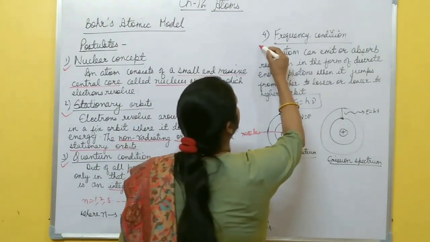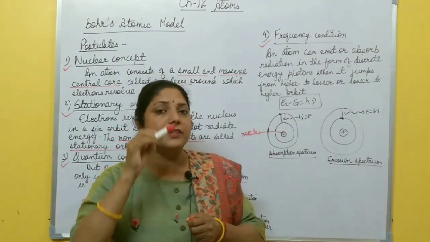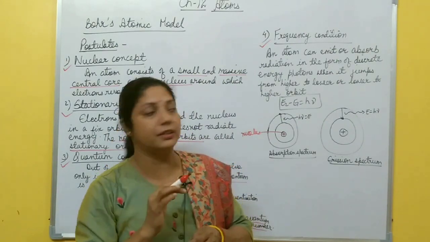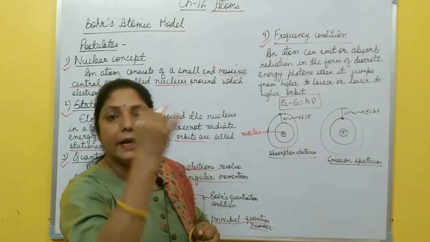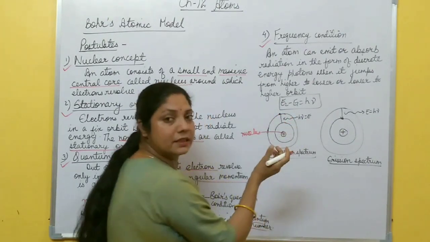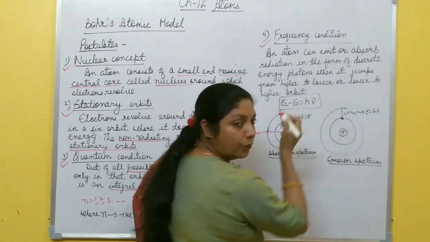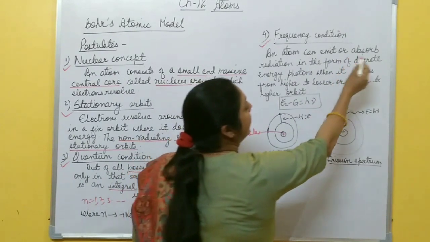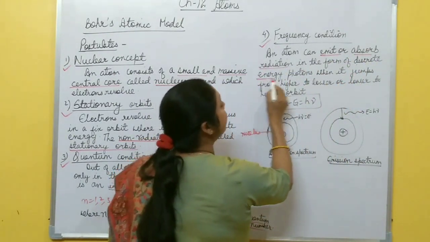Then the fourth one is the frequency condition. When an electron revolves in a particular fixed orbit, that is a stationary orbit, it does not radiate any energy. But when an electron moves from one orbit to another, if it moves from a lower to a higher orbit, it requires some energy. And when an electron moves from a higher to a lower orbit, it emits some energy. So an atom can emit or absorb radiation in the form of discrete energy photons.